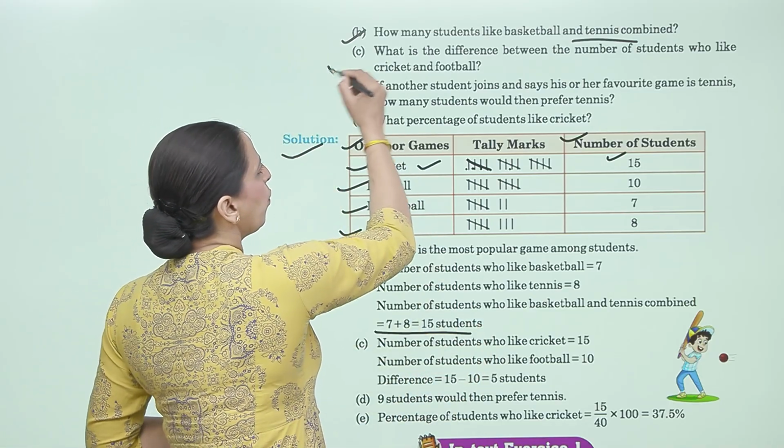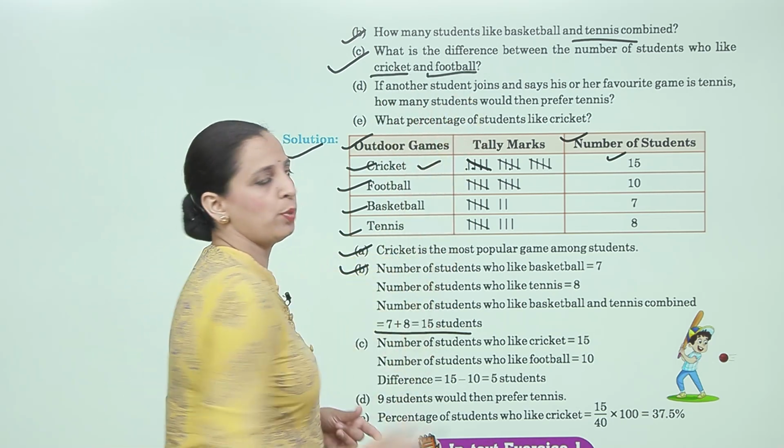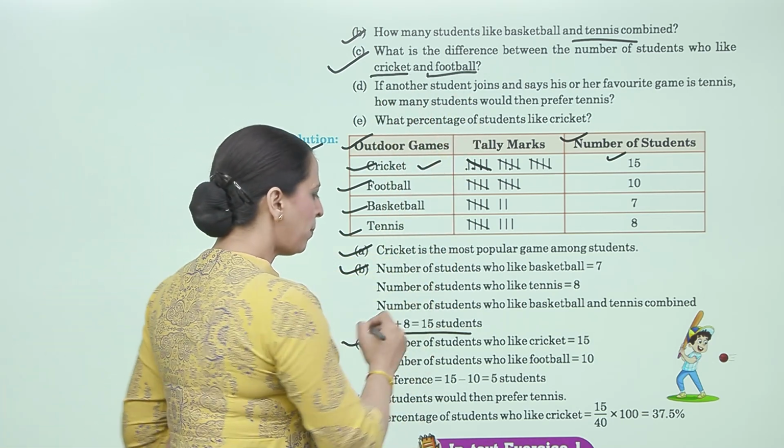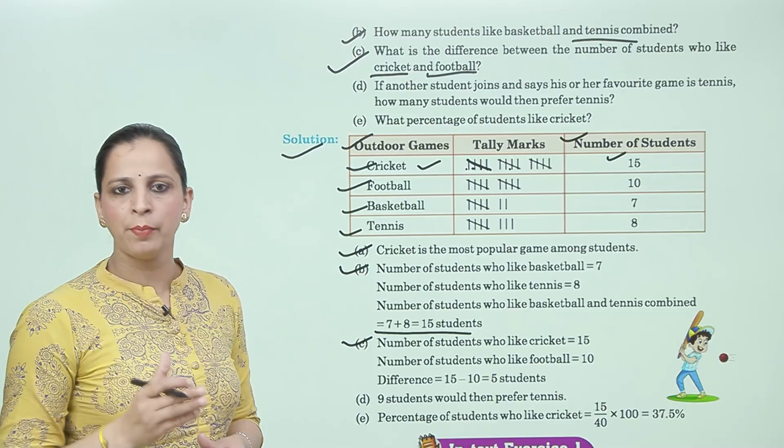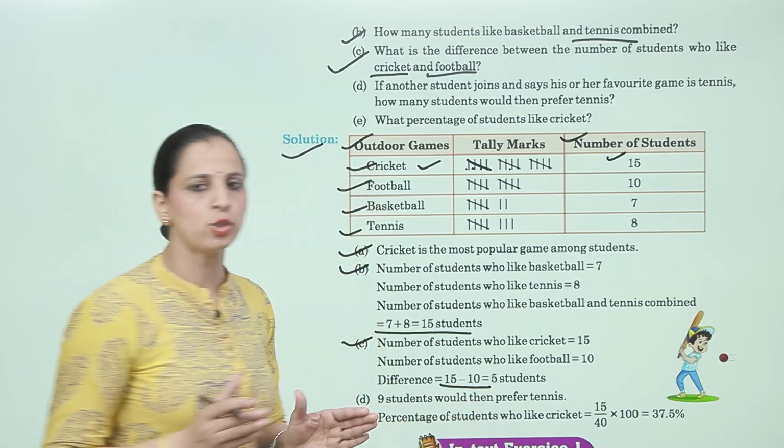Now, next is, what is the difference between the number of students who like cricket and football? Now, C. Number of students who like cricket is 15, number of students who like football is 10. So, difference is 15 minus 10 is equal to 5 students.